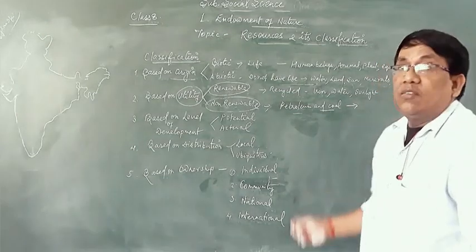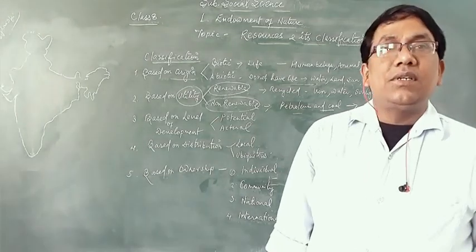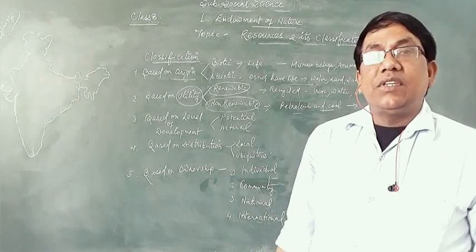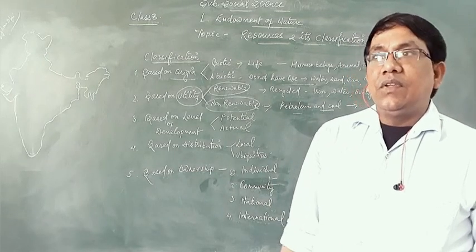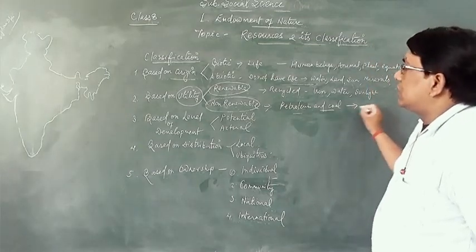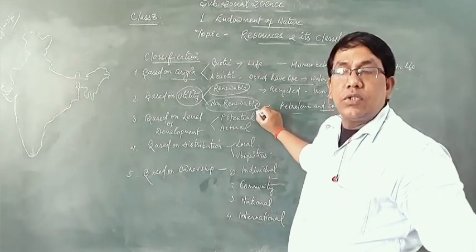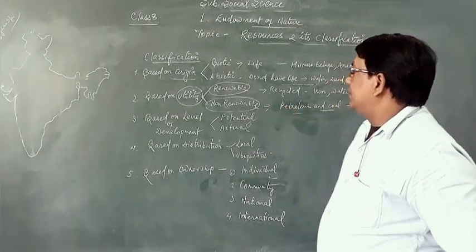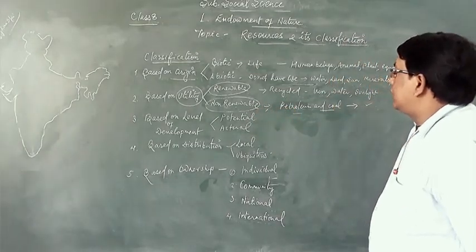We have petrol in a car. After using it, can we renew that petrol again? It will disappear. Those kinds of resources, which cannot be renewed, are called non-renewable resources.